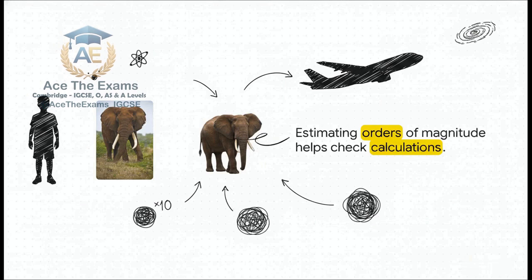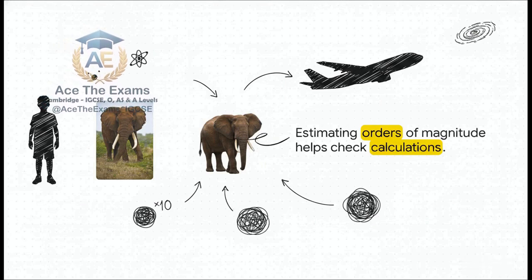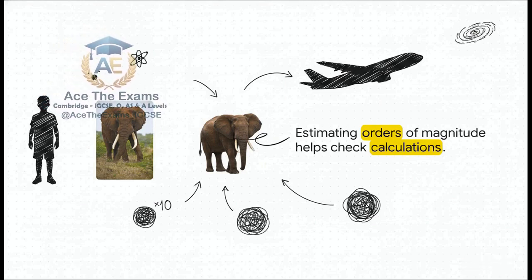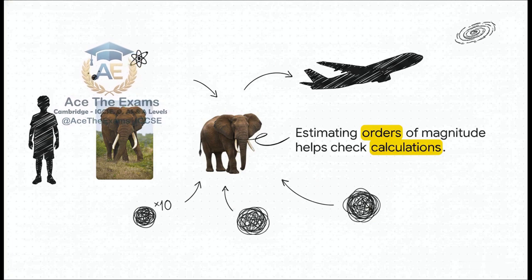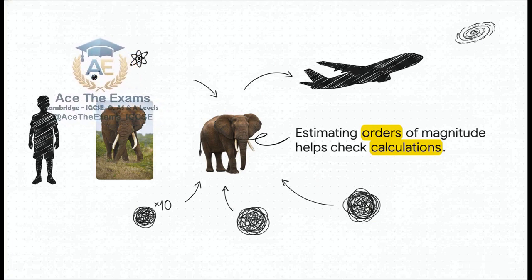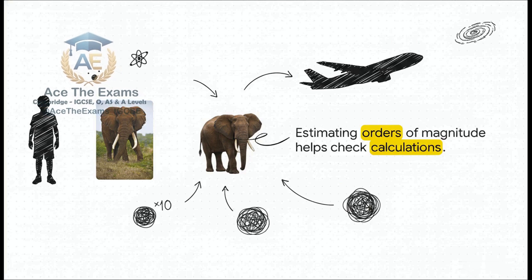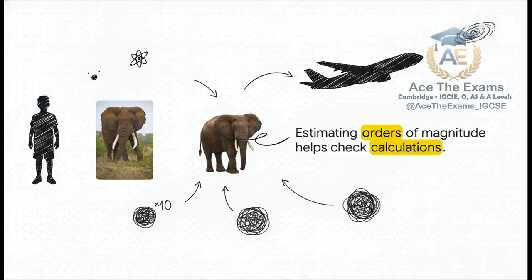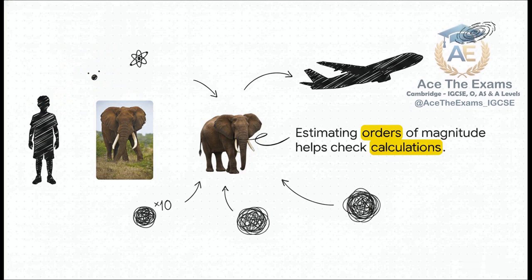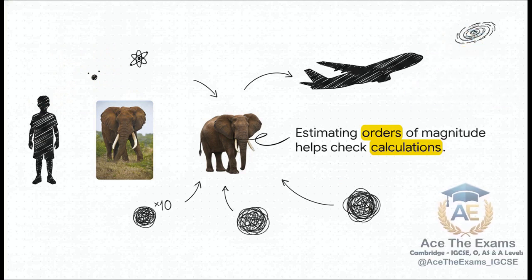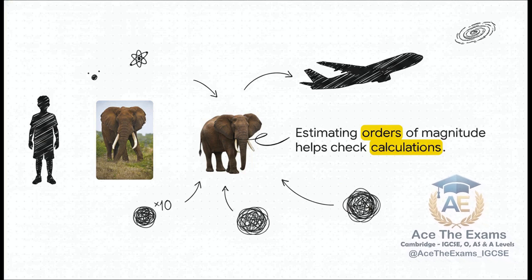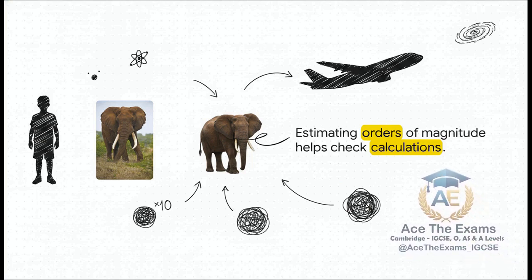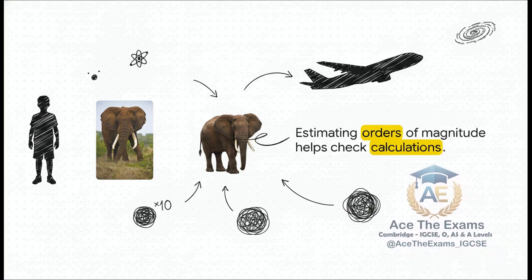And the thing is, physics deals with the unimaginably tiny and the incomprehensibly massive. Because of this extreme range, physicists rely heavily on orders of magnitude, which are basically powers of 10, to quickly estimate and compare wildly different sizes. If you know the rough mass of a typical boy, you can reasonably step up a couple of orders of magnitude to estimate the mass of an elephant. And from that elephant, you can step up another order of magnitude to estimate the mass of a jumbo jet. This ability to quickly estimate is a huge deal. It gives us a built-in reality check when we're working through really complex problems.